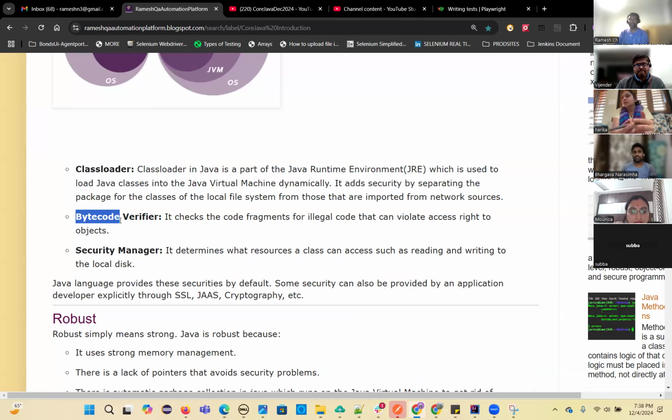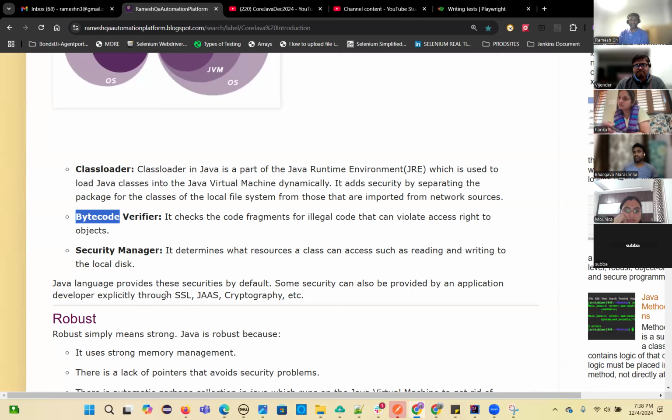Then the bytecode verifier will verify that the class file contains proper bytecode. Then the security manager will check whether all the resources are accessible properly. So it runs your Java code deep inside, and more security will be there. So Java is a secure programming language.